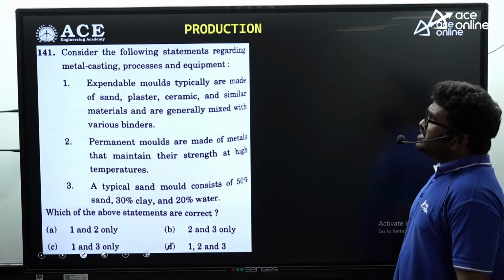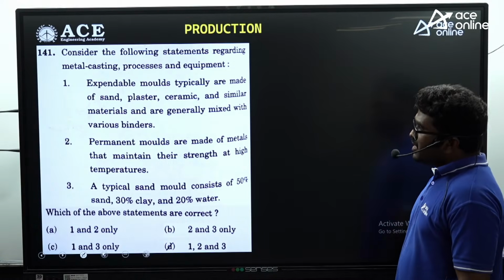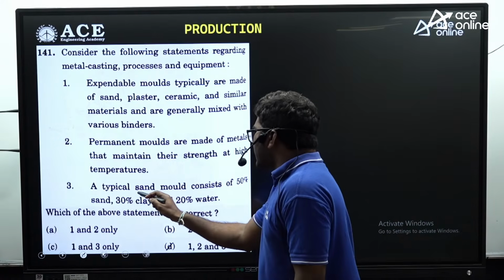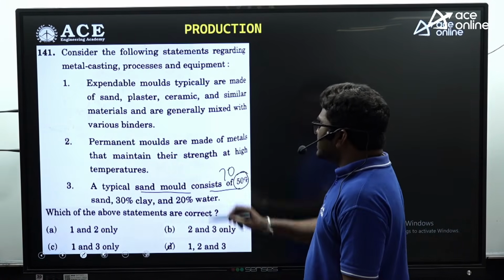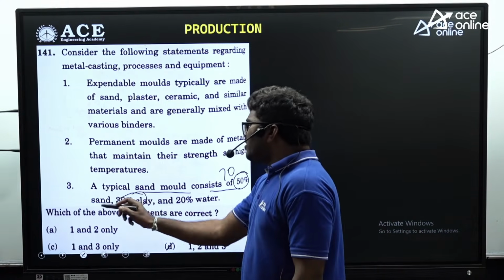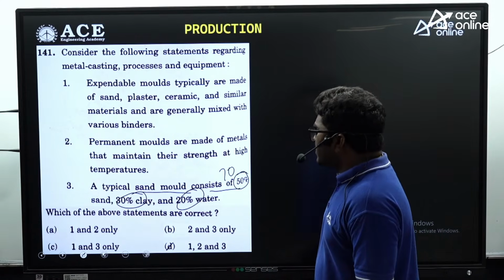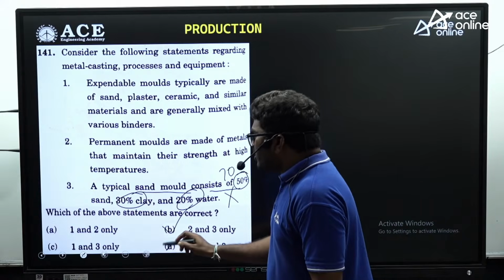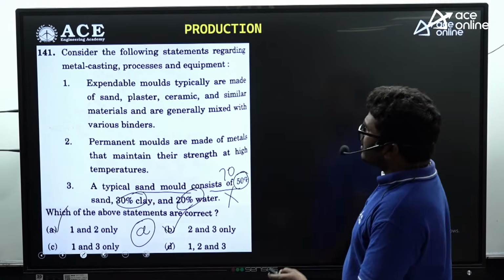Now, consider the following statements regarding metal casting process and equipment. If you observe carefully, the third statement, that sand mold consists of 50% of sand, is not correct. It is nearly 70 to 80% sand. Clay is some 10 to 20%. Water is only 3 to 6%. That's why the third statement is absolutely wrong. So only 1 and 2 are correct. So A is the correct answer for this question.